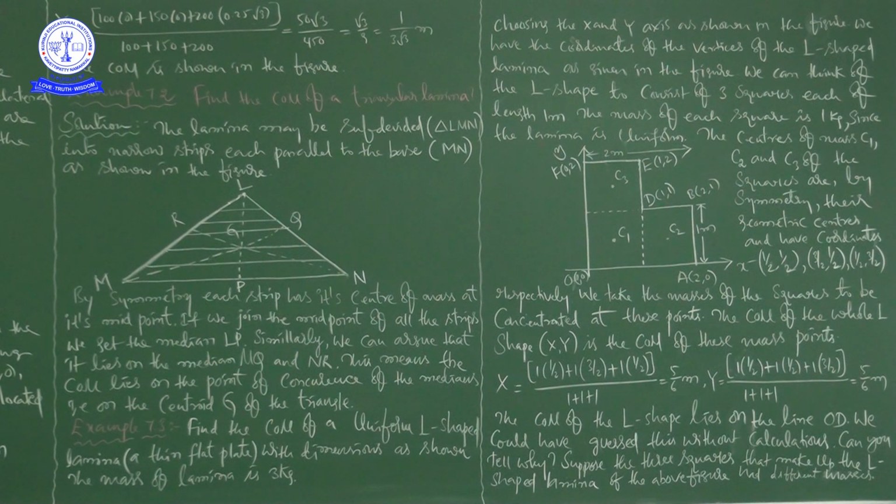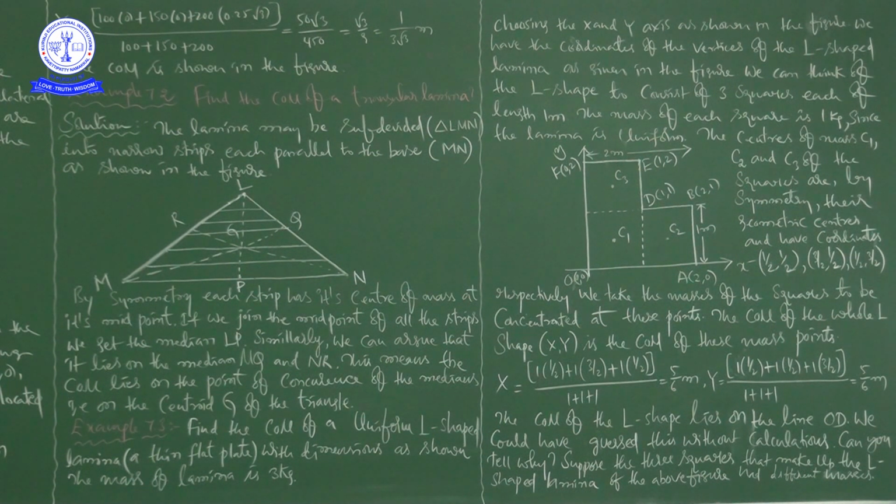The center of mass of the triangle as a whole, therefore, has to lie on the median LP. Similarly, we can argue that it lies on the median MQ and NR.